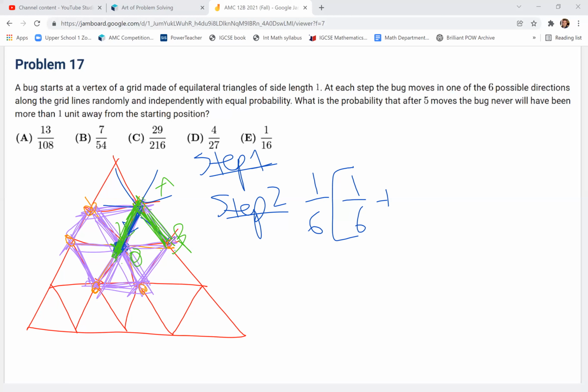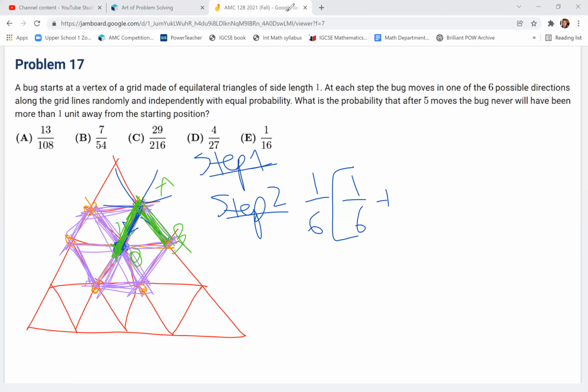Now, since he's at point B, and it's been 4 steps, basically we just need him to stay. We need him to traverse one of these 3 paths. So he needs to stay within the hexagon, which will happen 1/2 of the time. And now, remember, we wanted him to traverse from A to B.